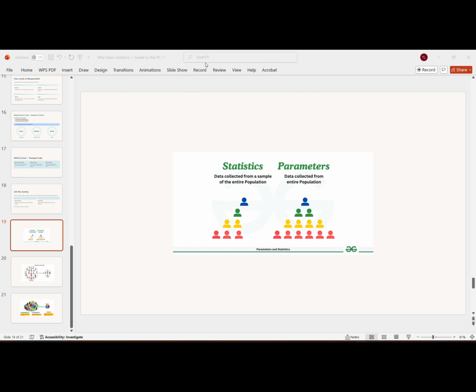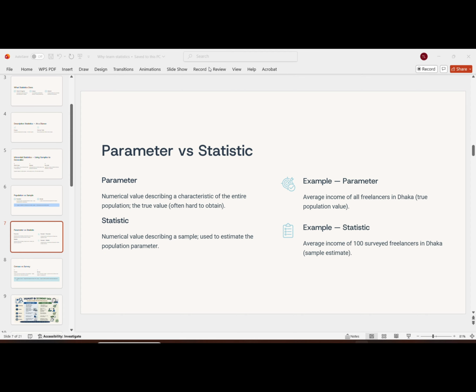Now, there is another important concept, parameter versus statistic. A parameter is a value that describes an entire population. For example, the average income of all students in a university. We don't usually know the exact parameter because studying everyone is difficult. On the other hand, a statistic is a value that describes a sample, which is a small part of the population. For example, the average income of 100 selected students. We use these statistics to estimate the population parameter.